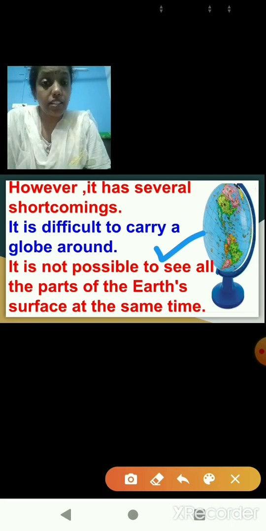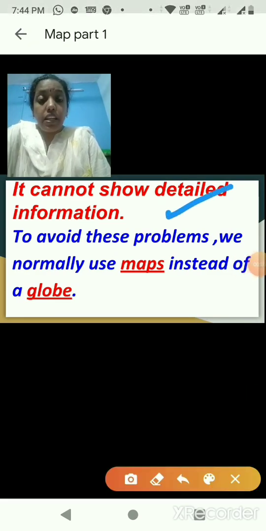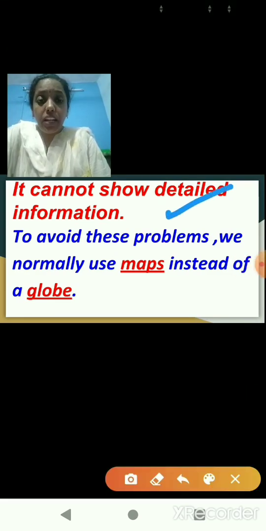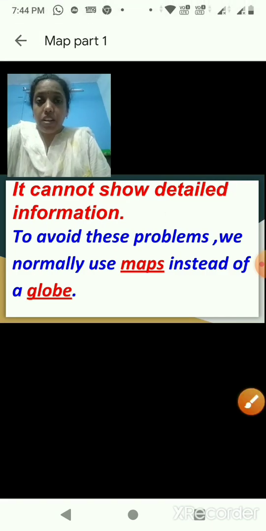Next, it is not possible to see all the parts of the earth's surface at the same time. Next, it cannot show detailed information. That is, the globe cannot provide the detailed information. For example, India. If I want the detailed information about India, is it possible to get it from the globe? No, it is not possible. So, it cannot show detailed information.